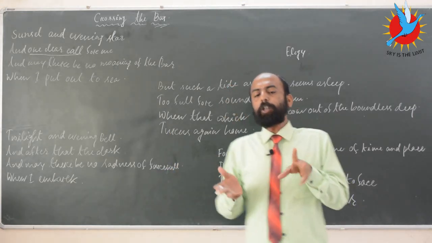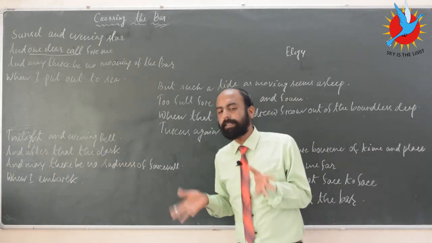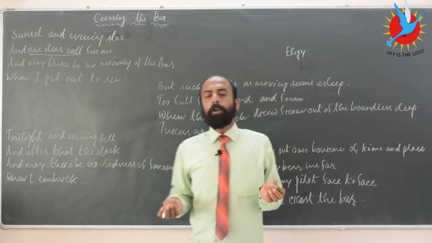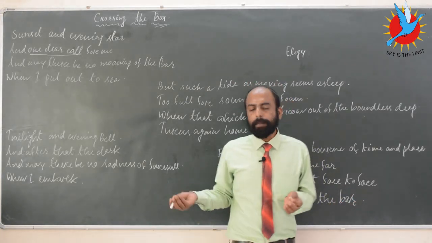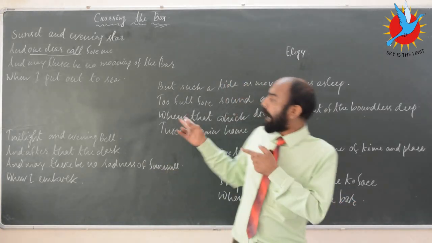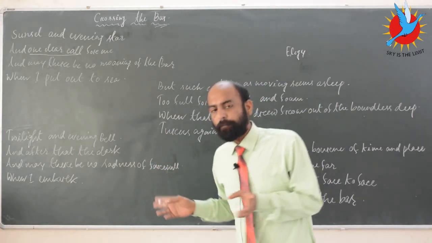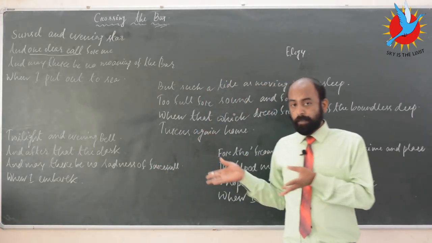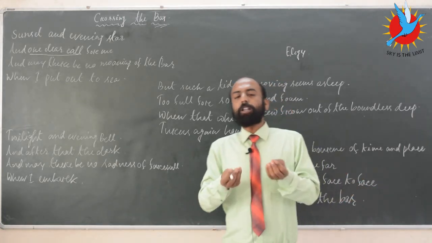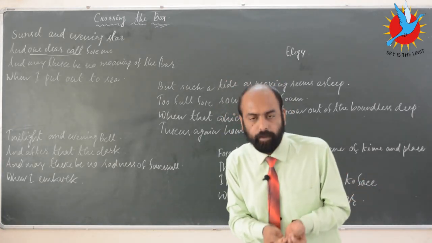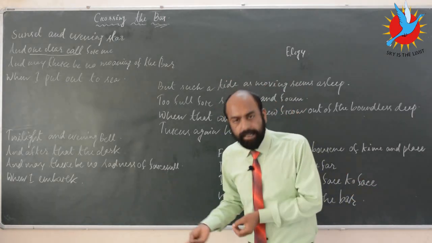The only exception with this particular elegy, compared to other elegies where there are griefs, a tone of sadness, a tone of lament, mourning for the death, is that out here the poet is not mourning for the death. Rather, he is graciously ready to accept the death, and he's also asking people not to mourn, not to cry for his death.